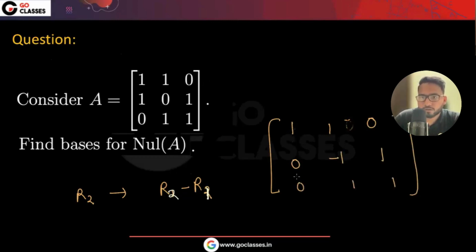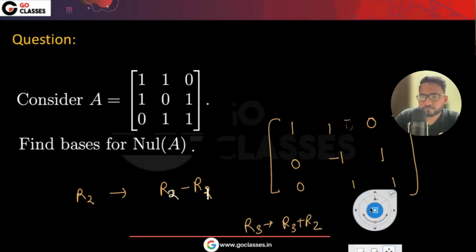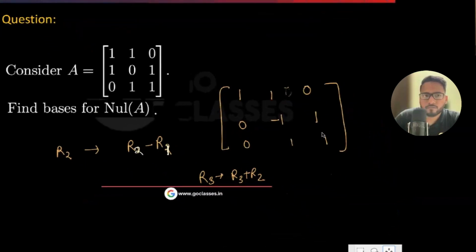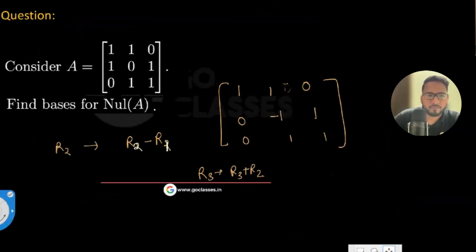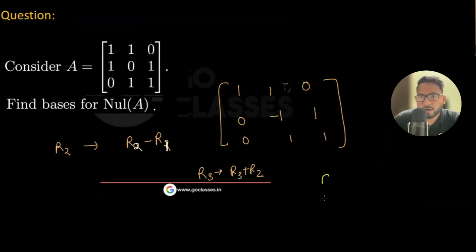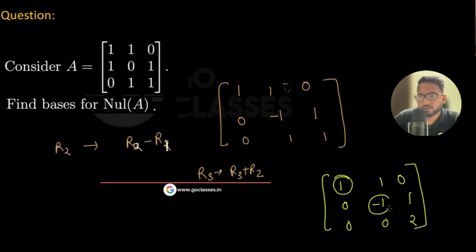Now this is okay, this is not okay, so you can replace R3 by R3 plus R2. If you replace it, you will be getting 1 1 0, 0 minus 1 1, and then if you add both, 0 0 0, isn't it? So this is okay, and this is okay, and this is also a pivot.